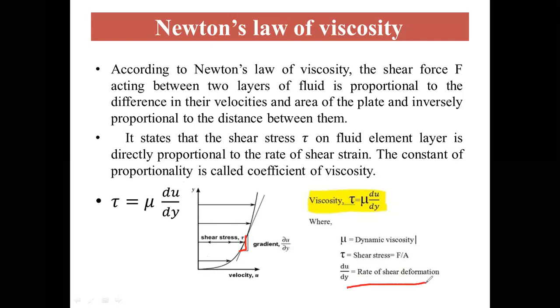This is the rate of shear strain or the velocity gradient. Here the constant of proportionality, mu, is called the coefficient of viscosity or the absolute viscosity, or we can call it the dynamic viscosity.